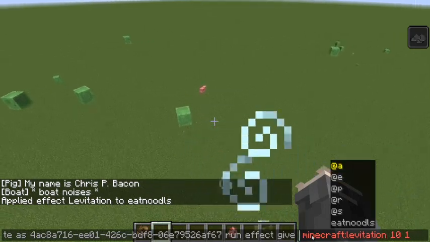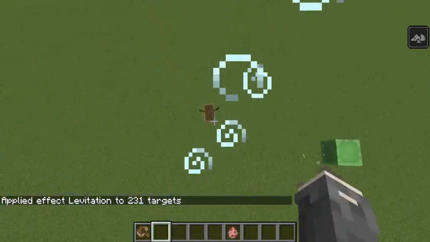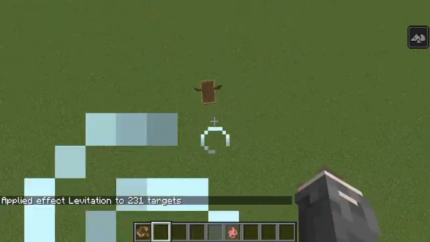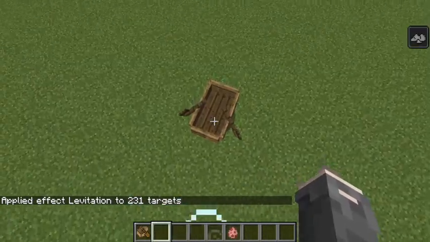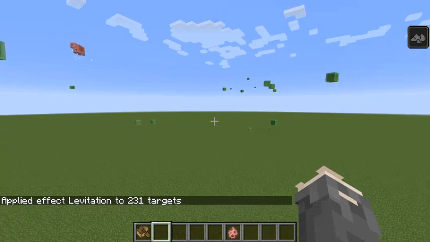Give @e. Now he has given everybody levitation. Need to get in the boat. I know that's how you do it.